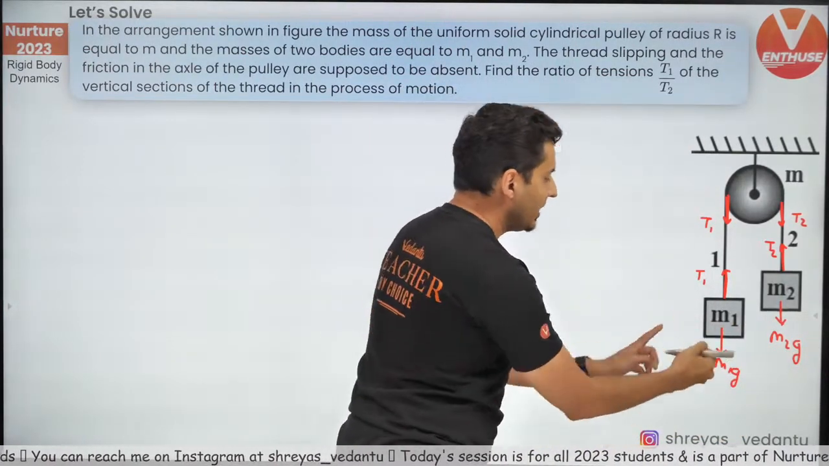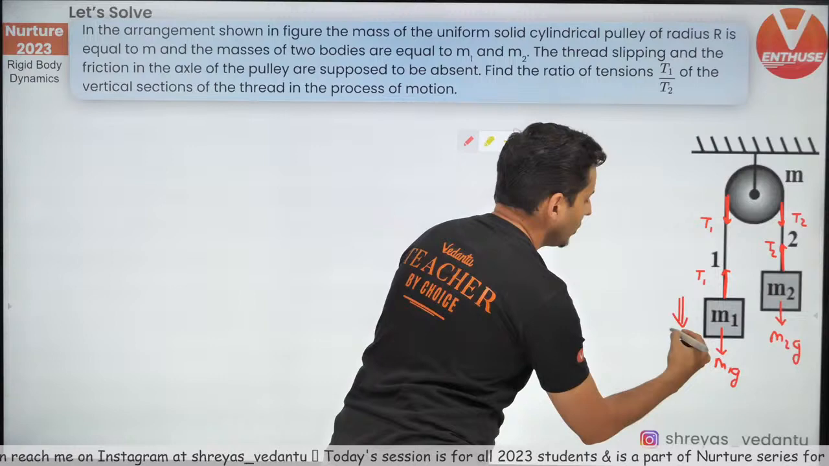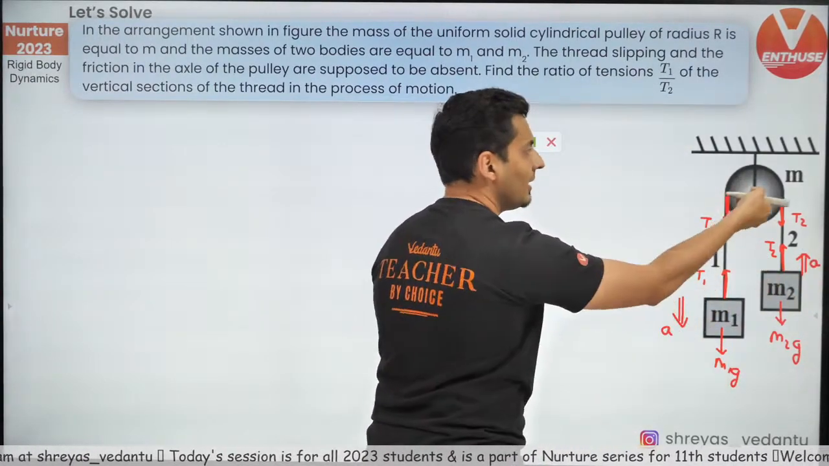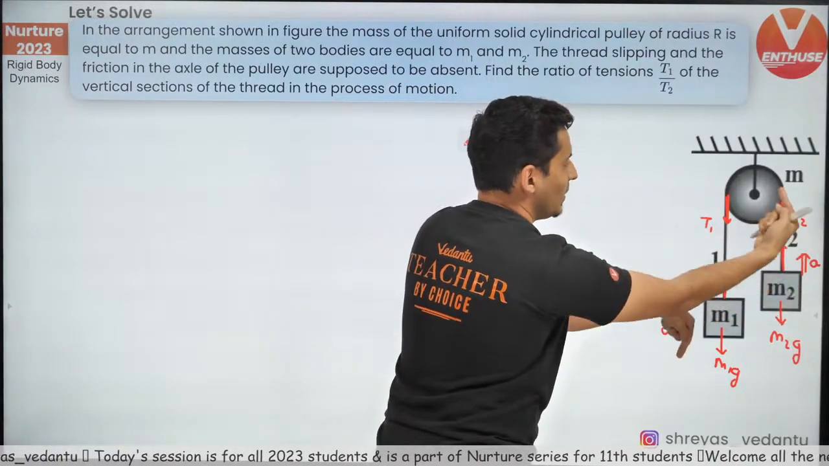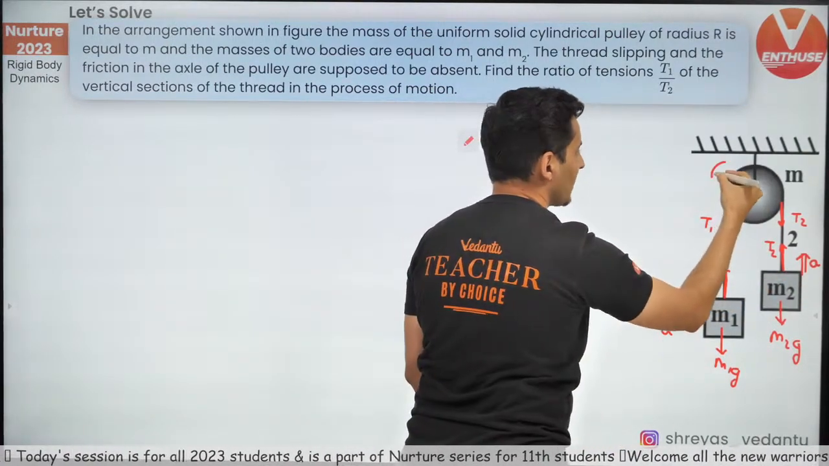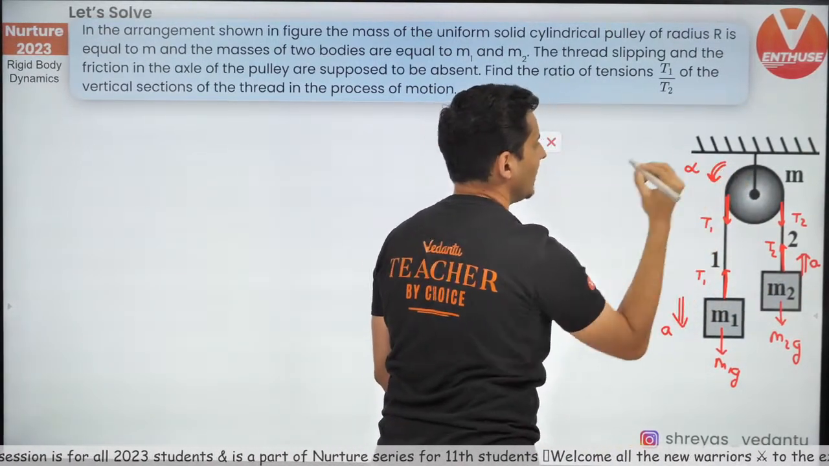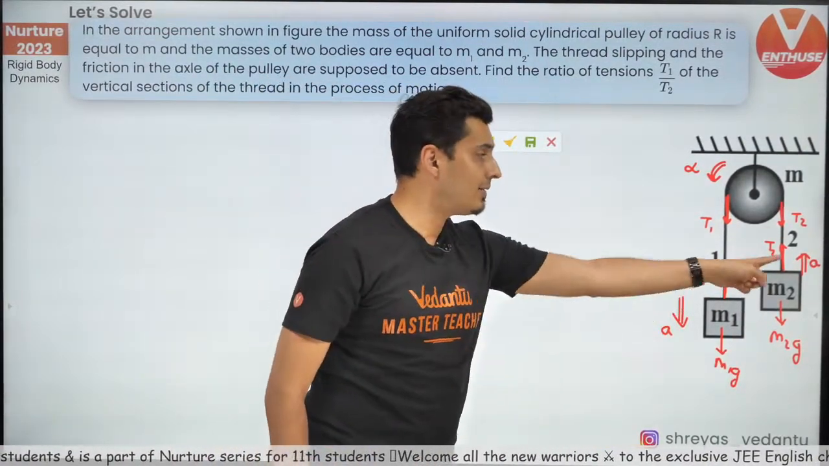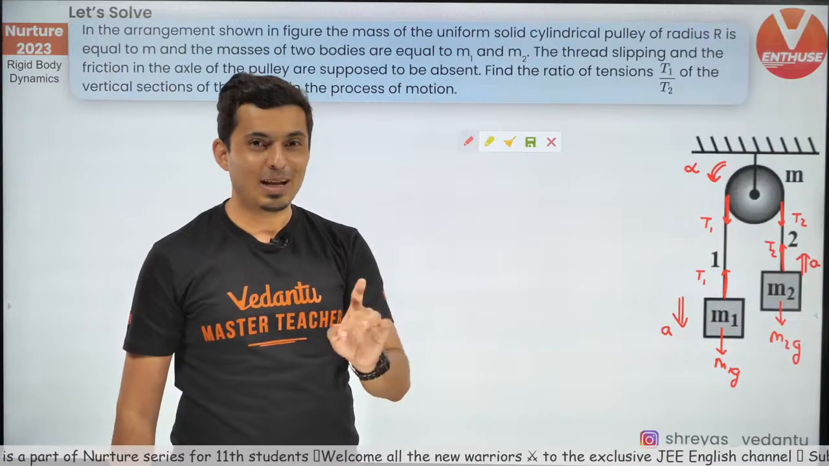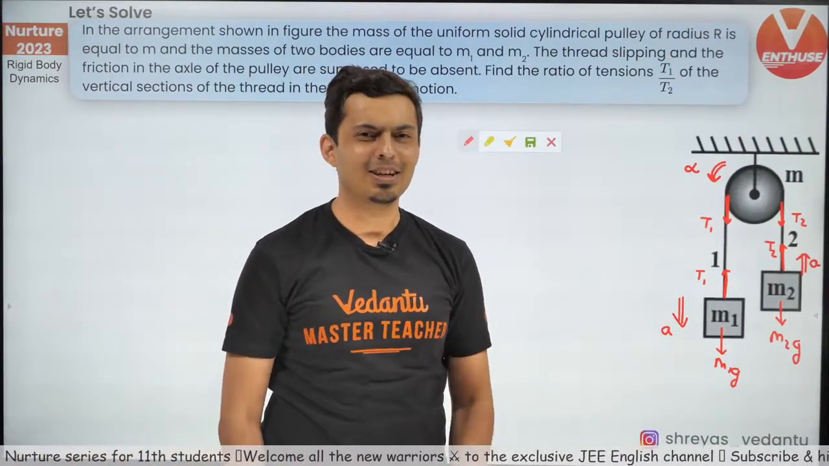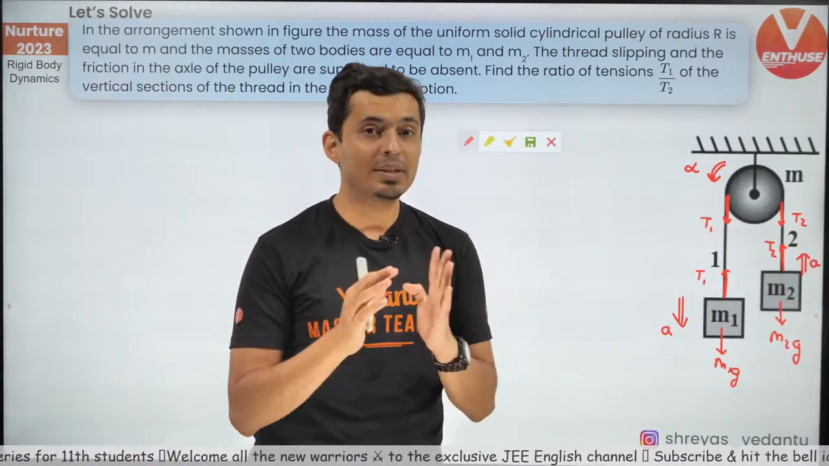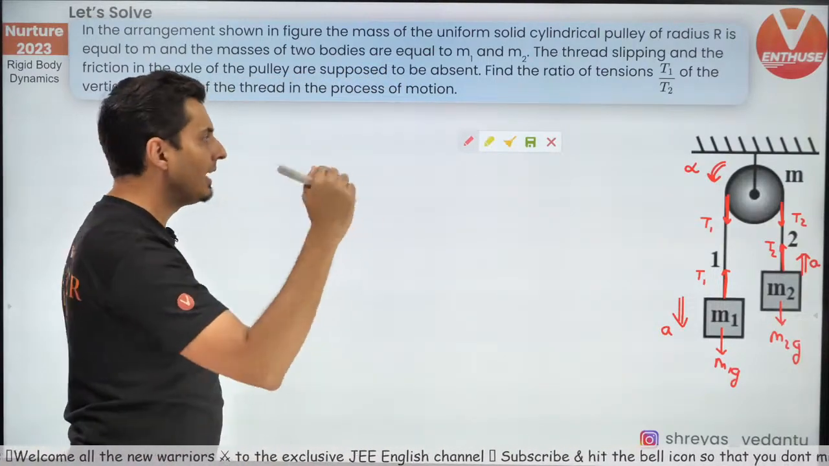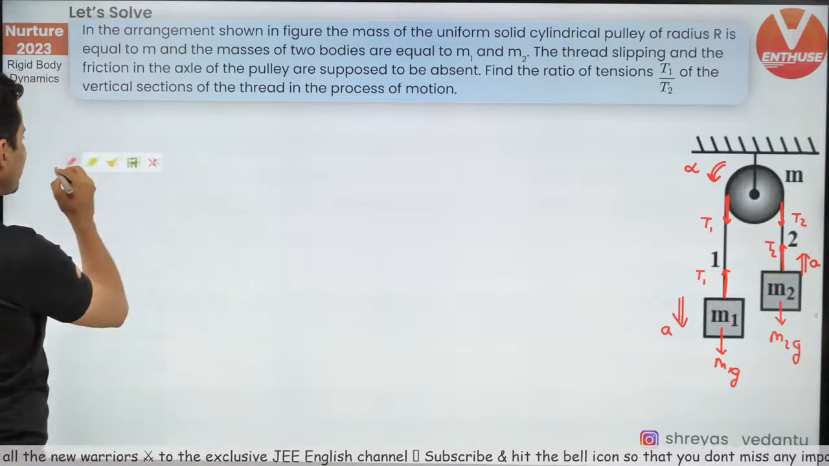Interesting. If M1 is massive, then it will accelerate downwards and this will accelerate upwards, and if this goes up, this goes down, obviously it will cause a rotation, angular acceleration alpha. You will notice every time I draw FBD, I always show the effects in the FBD. I never skip accelerations or angular acceleration because it gives you a sense of which one is positive, which one is negative. Now, let's try to write the equations and see what we get.